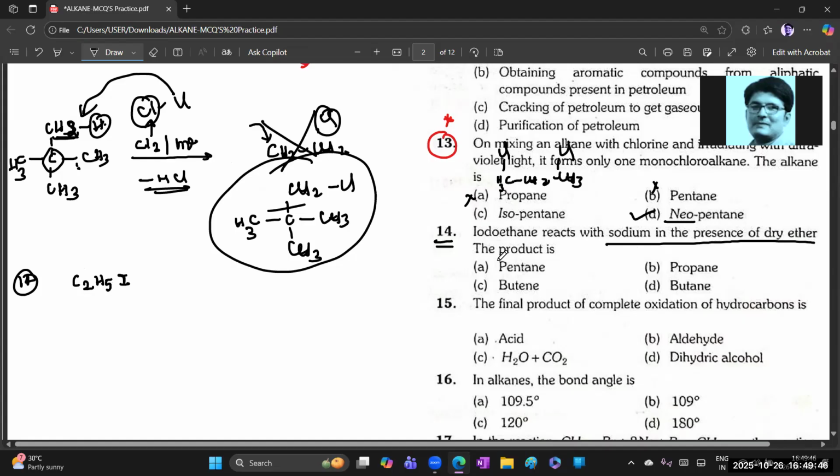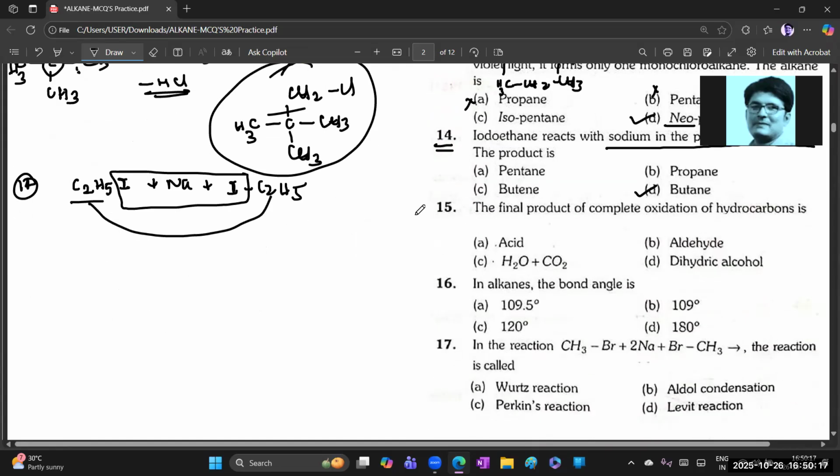When iodoethane reacts, what is the product? Two equivalents of this RX can be taken, and C2H5 reacts with sodium metal, and again we need to write like this and remove this. I'm trying to explain this at very fast speed. So C2H5 combines, and four carbons means butane is obtained. That is the answer. Clear?